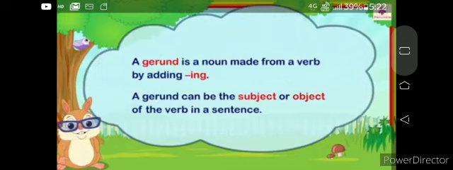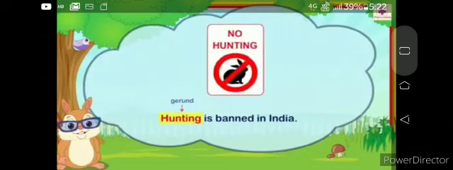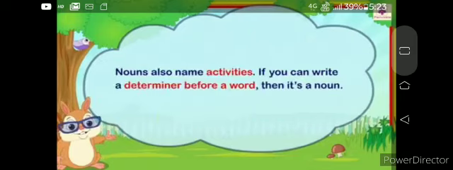Now here is a glimpse of gerund. A gerund is a noun made from a verb by adding ing. A gerund can be the subject or object of the verb in the sentence. Take the example, hunting is banned in India. Here, hunting is a gerund.